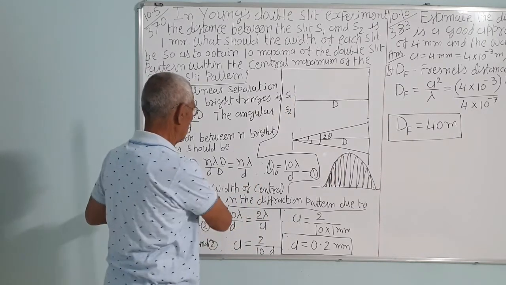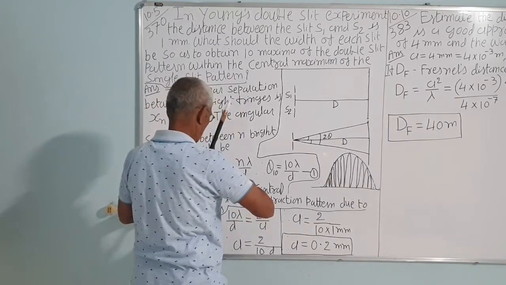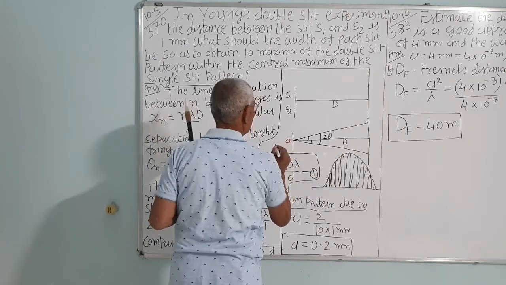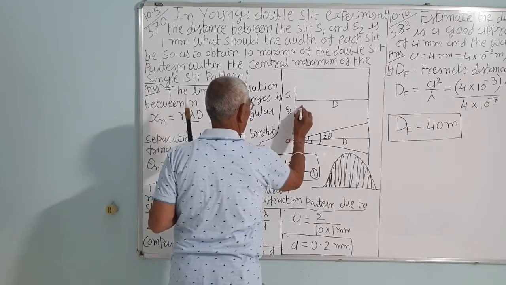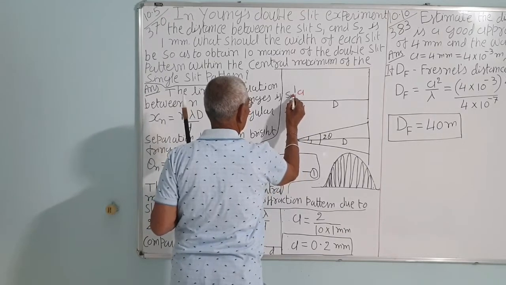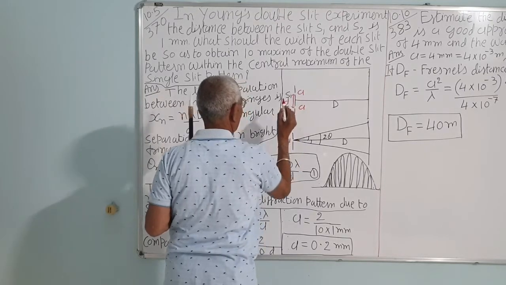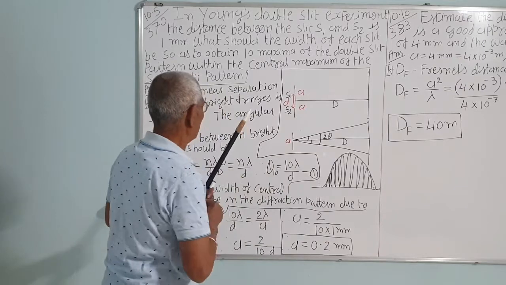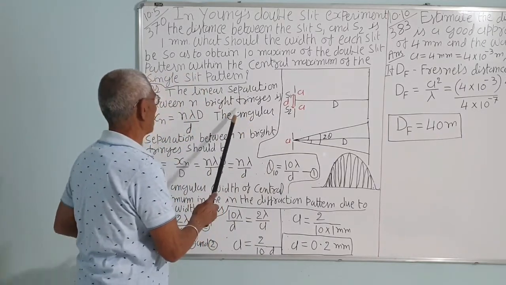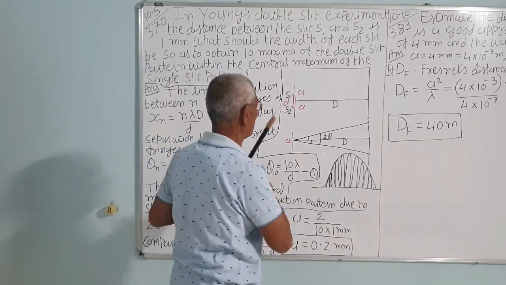What should be the slit width? That is A. We have to calculate this. This is A, and this is also A. The distance between the slits, this is d, is given. A is to be calculated. Now the linear separation between the n bright fringes. So there are n bright fringes here.